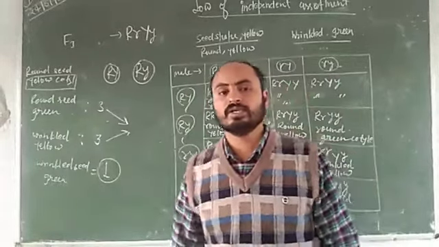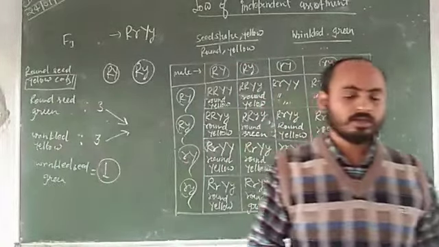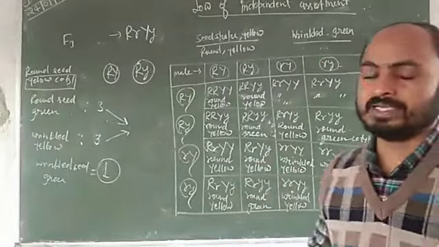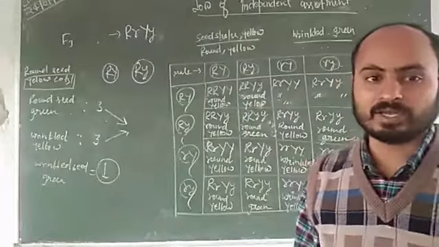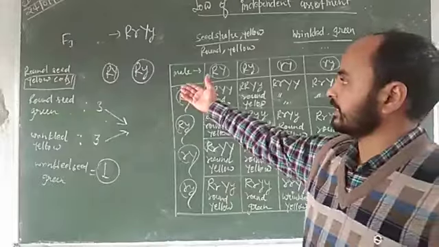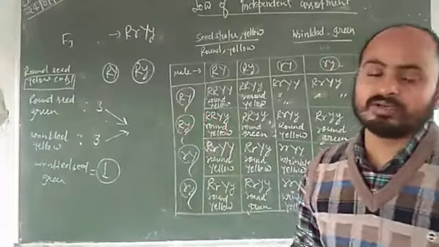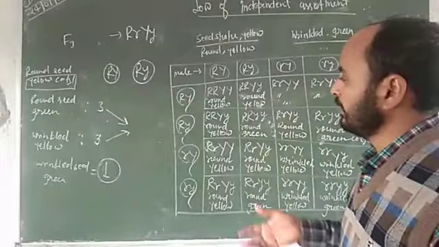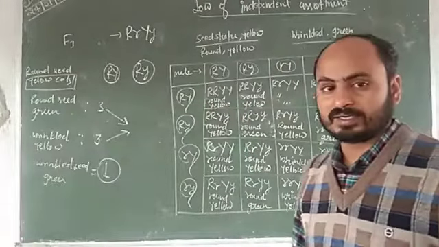These characters assort independently, meaning they separate, and go with any other character.